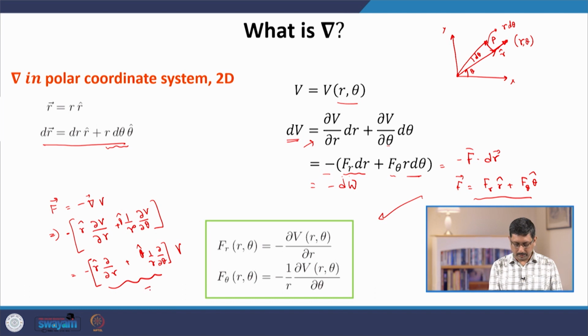So, this will be the expression of this operator del, which acts on the potential energy function to produce the force.